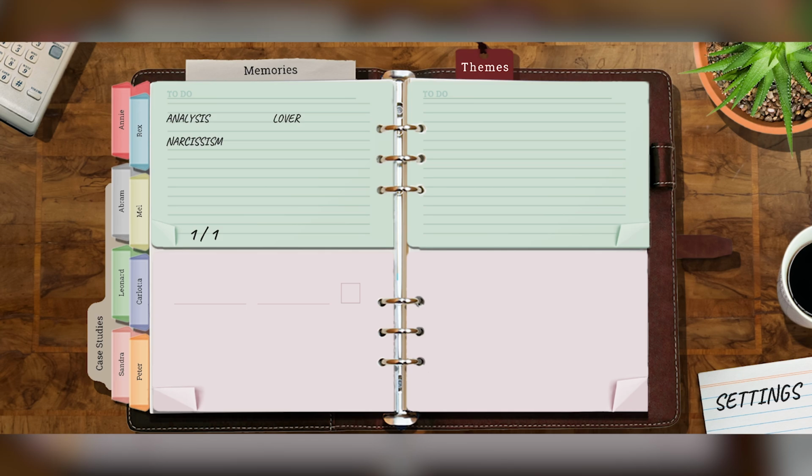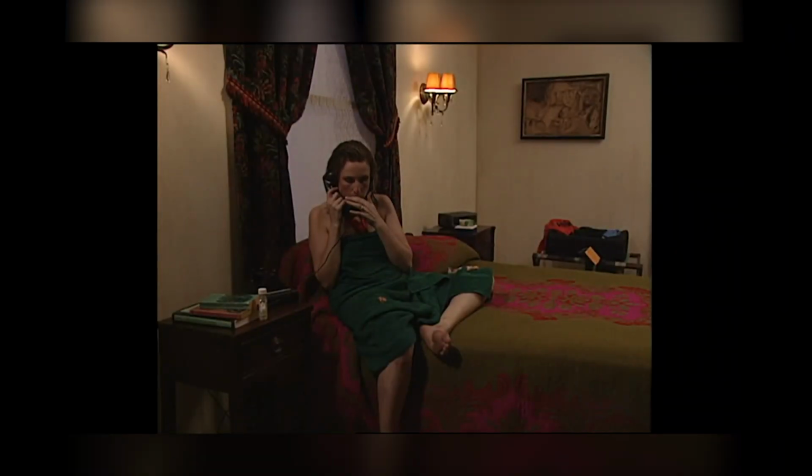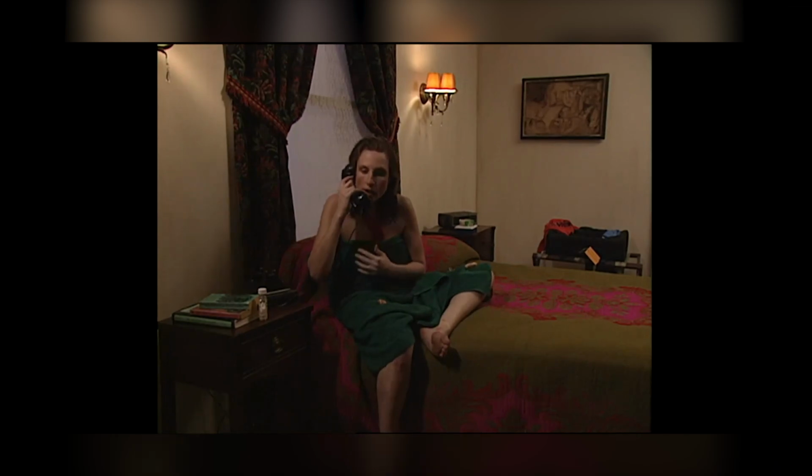And I don't want to give anything away in case you want to explore this for yourself, but let's click on narcissism and let's match that up to lover. When you match two words together, you can do a little search for that. So narcissism and lover, I'm going to click on that and that will provide, I haven't seen this clip before. This is a new clip that's popped up.